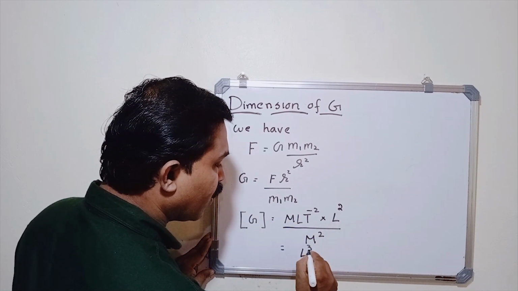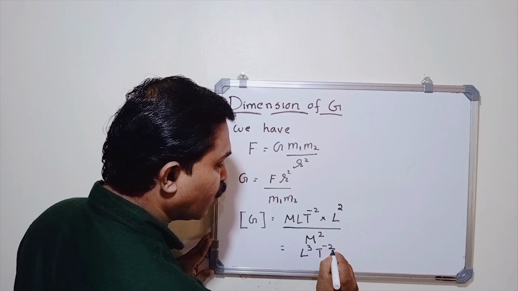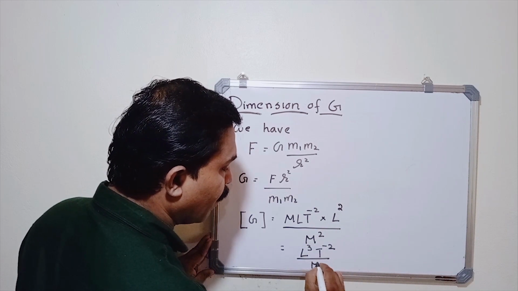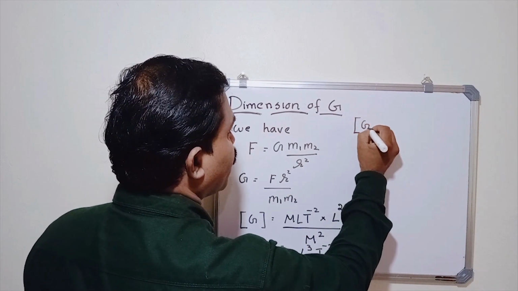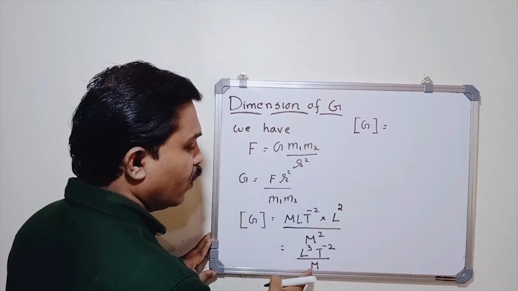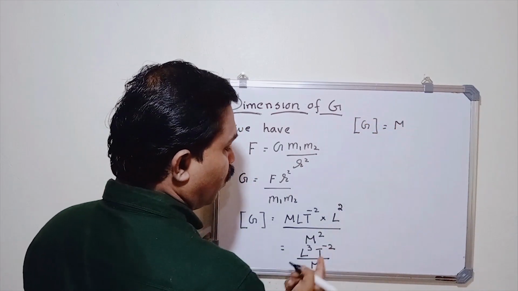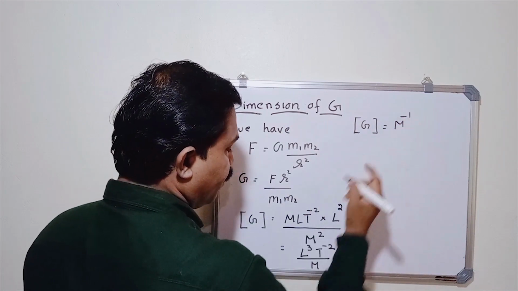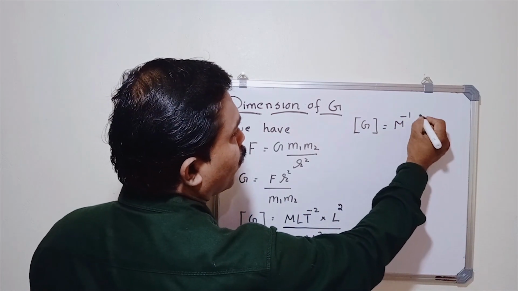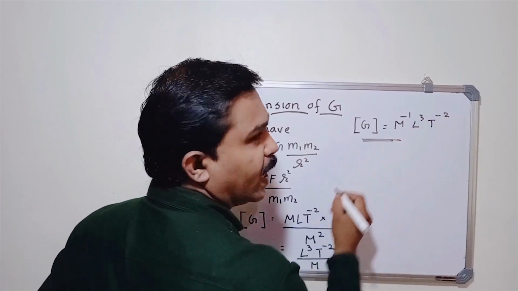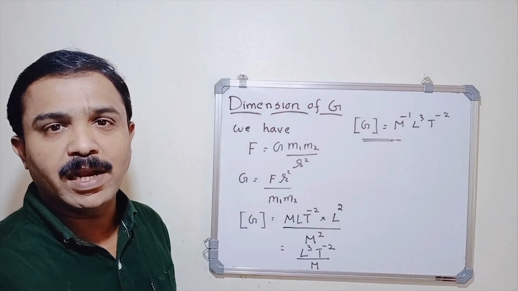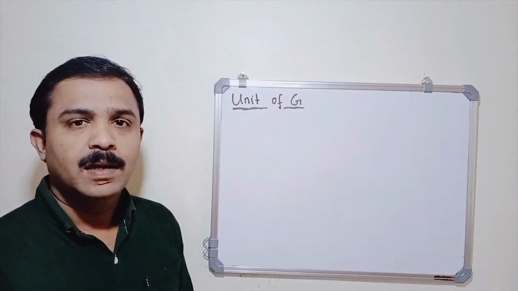So we get L cube T^-2 divided by M. That can be written as the dimension of G equals M^-1 L^3 T^-2. So this is the dimension of the gravitational constant.